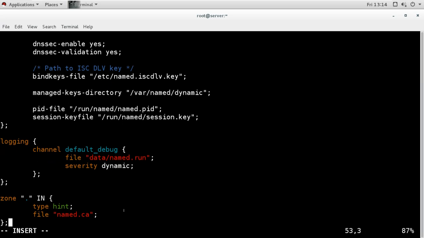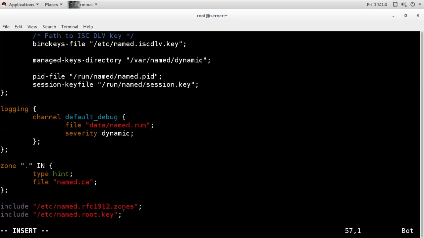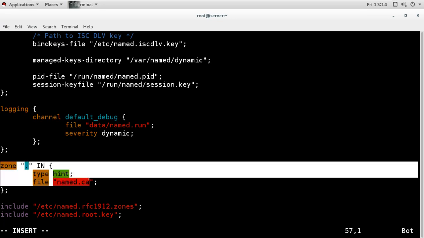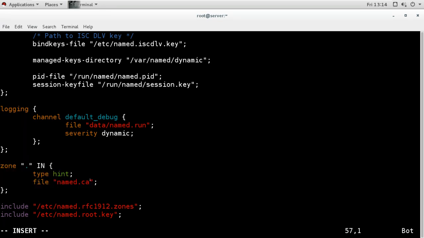Then you have information about the zone here. This is the zone setting. The zone here is dot. Dot means root hint. The type is hint, and the file which has the root hint servers' information is this file. We have already seen this file, named.ca, which contains all the information about root hint servers.